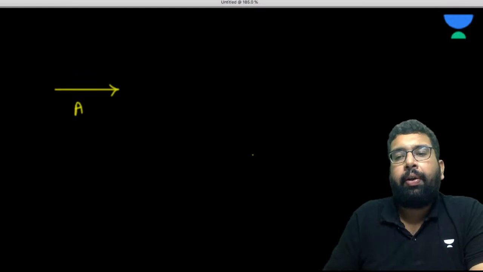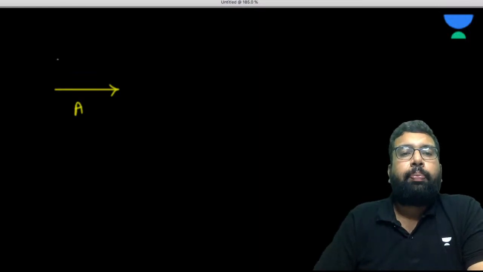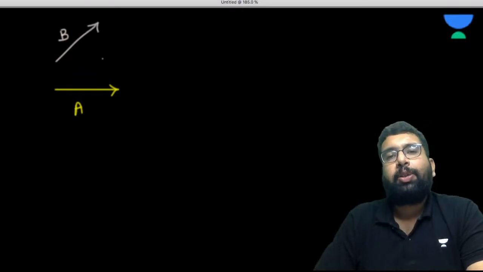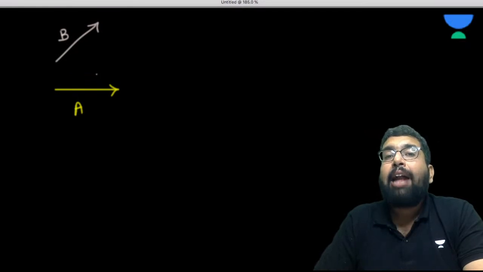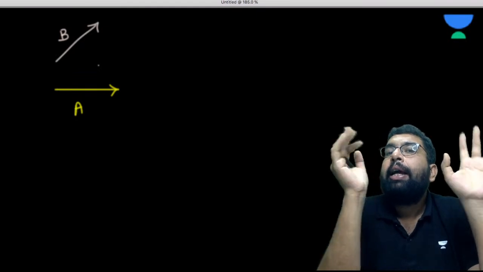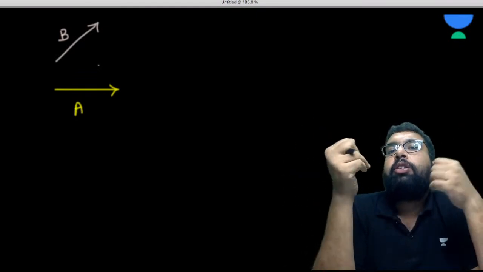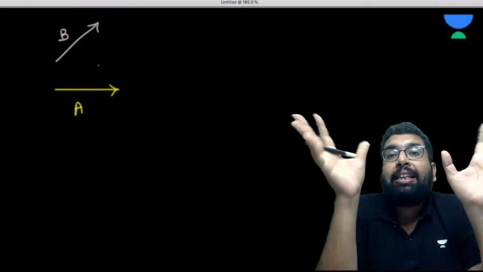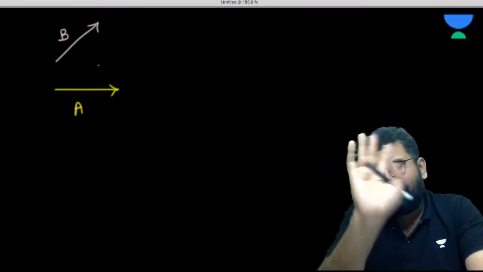Now please understand this. Let's suppose we are having two vectors. One vector is A here, one vector is B here. Now you want to find the resultant of these two vectors. For that, you have to represent these two vectors in magnitude and direction by two sides of the triangle taken in the same order. Or sorry, it is getting too complicated. Now please listen to me.